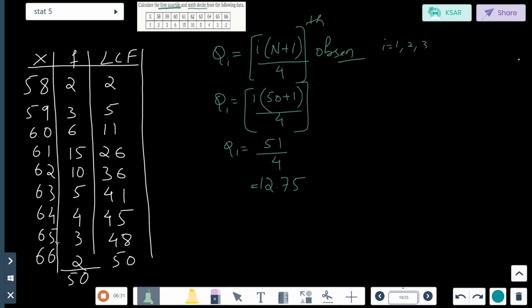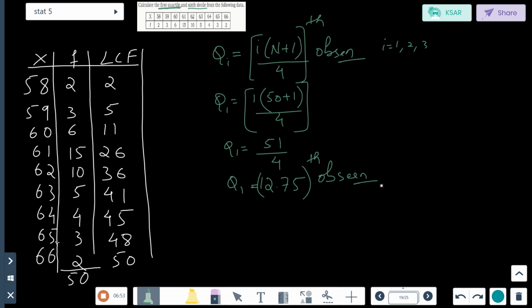Now, the final answer is not 12.75. It is the 12.75th observation. Remember this. Don't forget: if you write 51 by 4 as 12.75, that is not the median. It is the 12.75th observation.